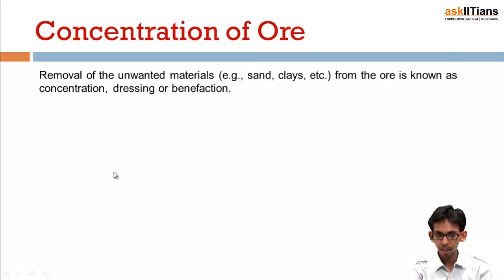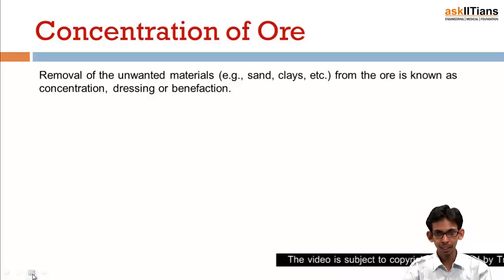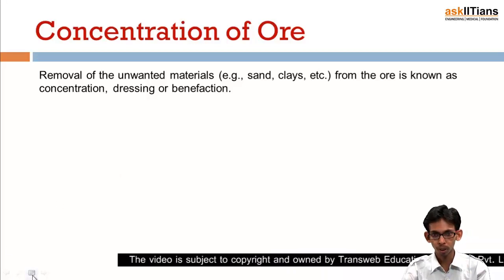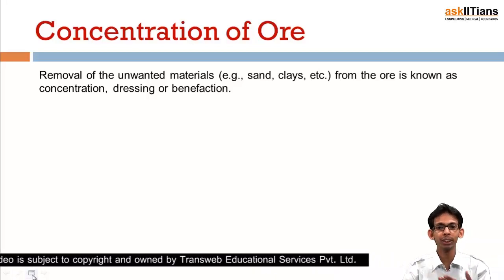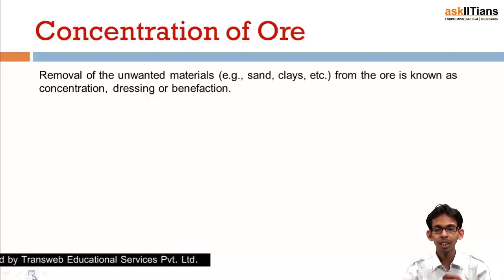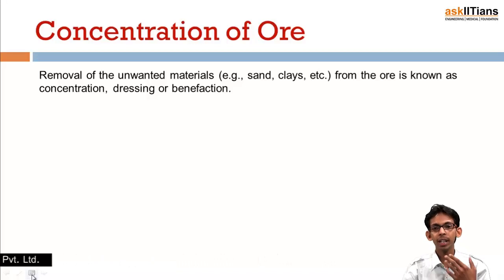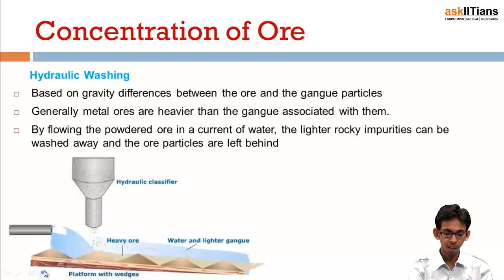And there are different methods. We know that there are different types of metals, so they have different types of ores also, and the properties of ores of different metals are different. That is why we need different techniques for the concentration of ores of different metals. The first is hydraulic washing. In this, as the name suggests, we simply wash the powdered ore with water.